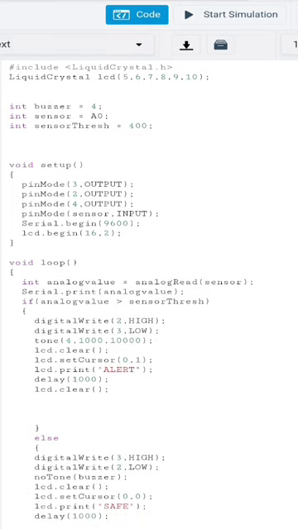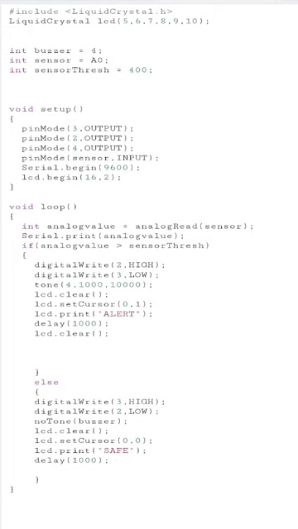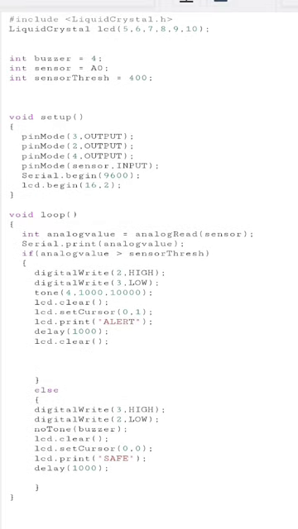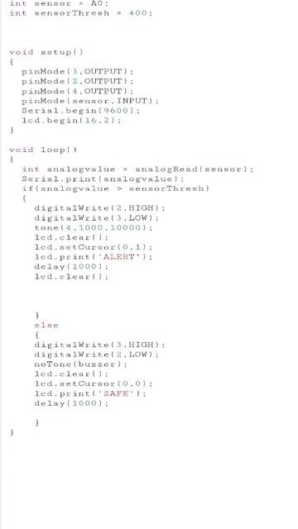And in void setup, we have made pin numbers 3 to 4 as output pins, and for the sensor we make it an input pin. We also use Serial.begin because it is serial communication. After that we have included lcd.begin(16,2) because we are using a 16 by 2 LCD display.